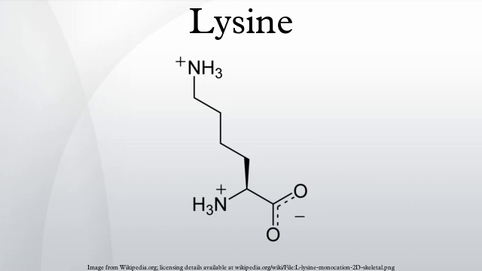The ε-amino group often participates in hydrogen bonding and as a general base in catalysis. It is attached to the fifth carbon beginning from the α carbon, which is attached to the carboxyl group. Common post-translational modifications include methylation of the ε-amino group, giving methyl, dimethyl, and trimethyllysine. The latter occurs in calmodulin. Other post-translational modifications at lysine residues include acetylation, sumoylation, and ubiquitination.